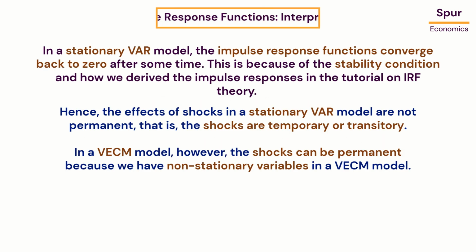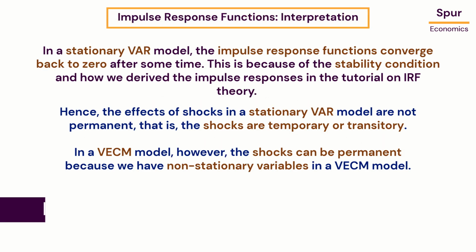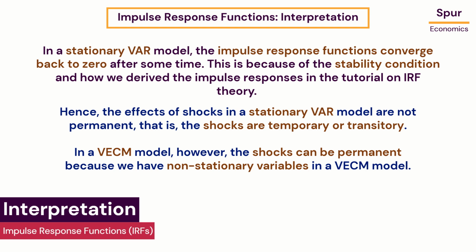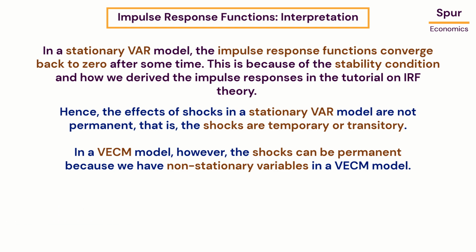In a stationary VAR model, the impulse response functions converge back to zero after some time. This is because of the stability condition and how we derived the impulse responses in the tutorial on IRF theory. Hence, the effects of shocks in a stationary VAR model are not permanent. That is, the shocks are temporary or transitory. In a VECM model, however, the shocks can be permanent because we have non-stationary variables in a VECM model.